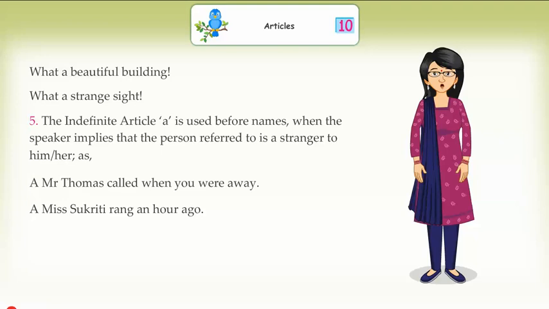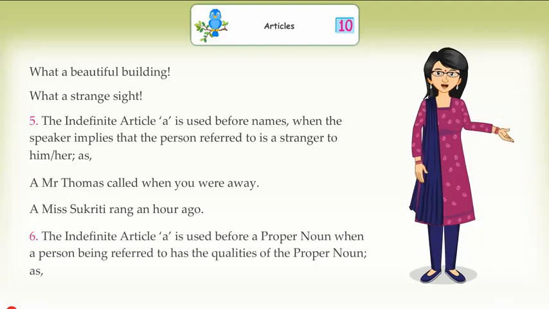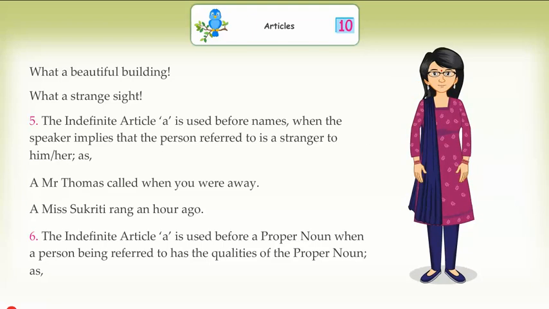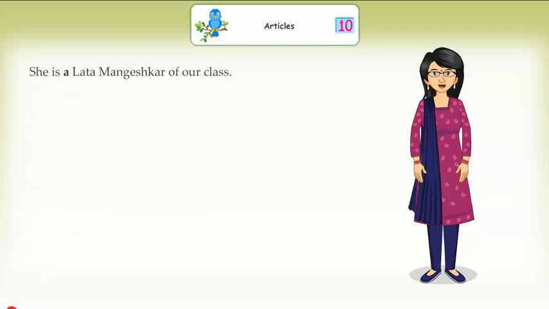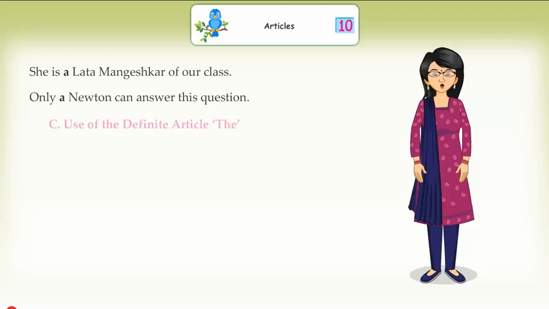A Miss Sukriti rang an hour ago. The indefinite article a is used before a proper noun when a person being referred to has the qualities of the proper noun, as she is a Lata Mangeshkar of our class. Only a Newton can answer this question.